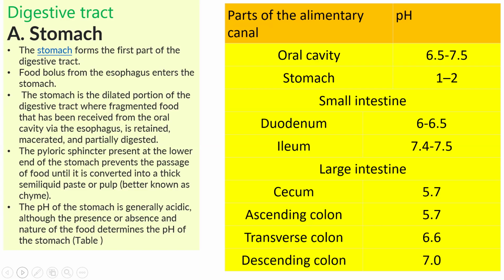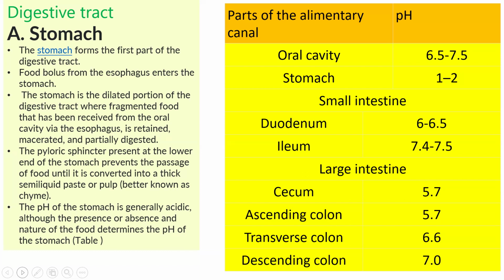There is a pyloric sphincter, which is present at the lower end of the stomach. I'm explaining everything in detail, no need to worry. In the next slide you will learn where the pyloric sphincter is. The pyloric sphincter is present at the lower end of the stomach, and it prevents the passage of food until it is converted into a thick semi-liquid paste or pulp, which is known as chyme.